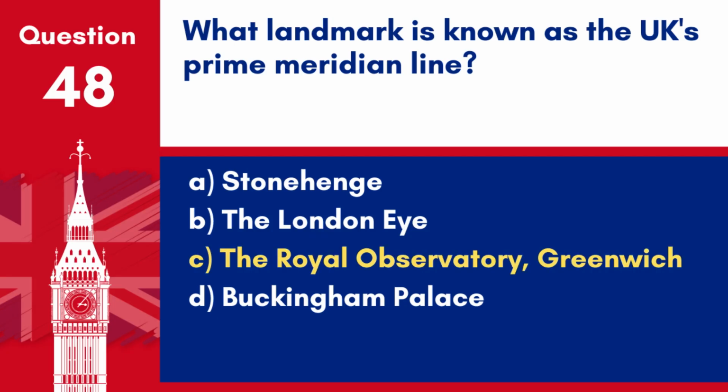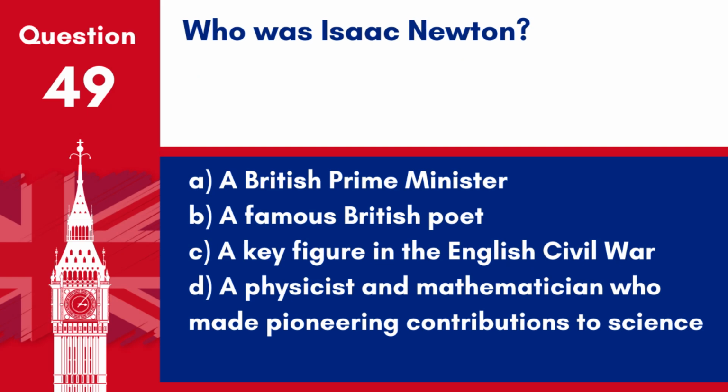The Royal Observatory, Greenwich. The Prime Meridian Line, marking the world's zero longitude, runs through the Royal Observatory in Greenwich, London. Question 49. Who was Isaac Newton? A. A British Prime Minister. B. A famous British poet. C. A key figure in the English Civil War. D. A physicist and mathematician who made pioneering contributions to science.